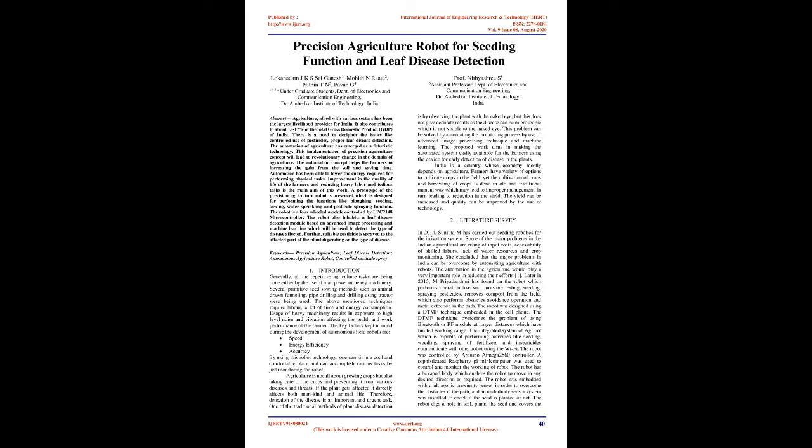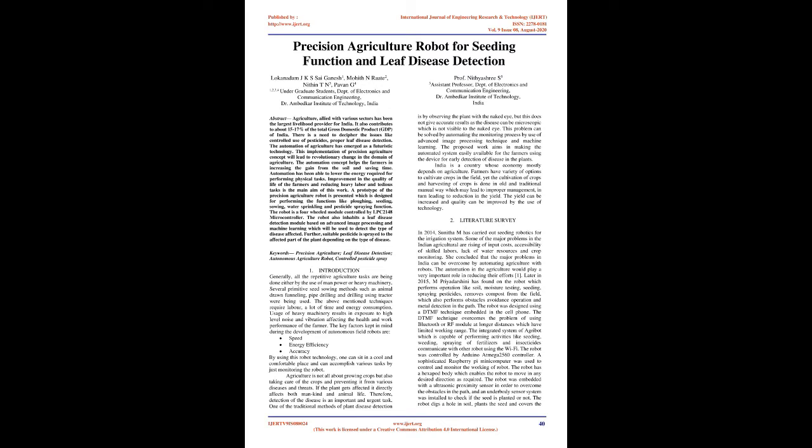One of the traditional methods of plant disease detection is observing the plant with the naked eye, but this does not give accurate results as the disease can be microscopic, which is not visible to the naked eye. This problem can be solved by automating the monitoring process using advanced image processing techniques and machine learning. The proposed work aims at making the automated system easily available for the farmers, using the device for early detection of disease in the plants.